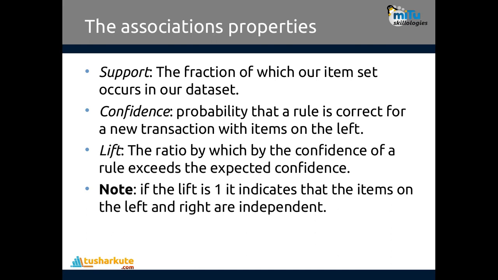First is support. Support means the fraction of times our item set occurs in the data set. So one item has occurred in the data set a certain number of times, and the frequency of it in terms of percentage is called support. Second is confidence. Confidence is the probability that a rule is correct for a new transaction with the item on the left. It means if I purchase this and that, what percentage of the time they are connected together in the data set. This is called confidence.